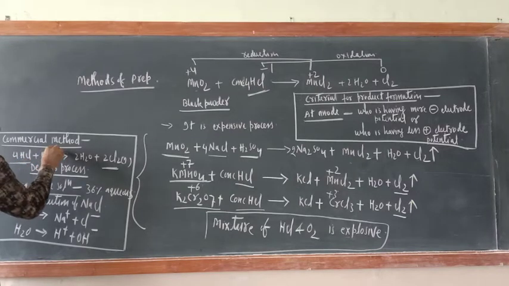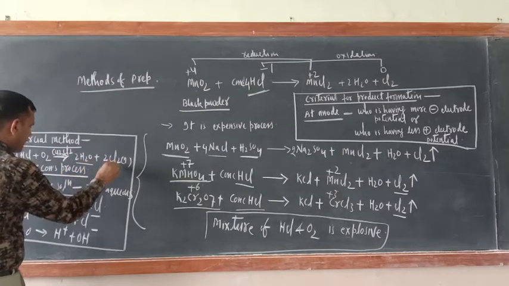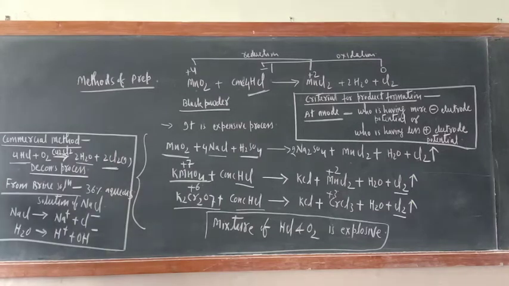We take cuprous chloride, Cu2Cl2, as a catalyst. The products are 2H2O and 2Cl2. Now you have got chlorine gas, and for large-scale production this method is the one used.